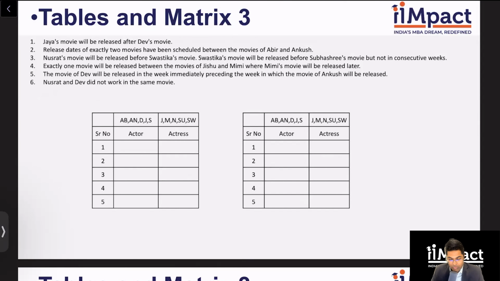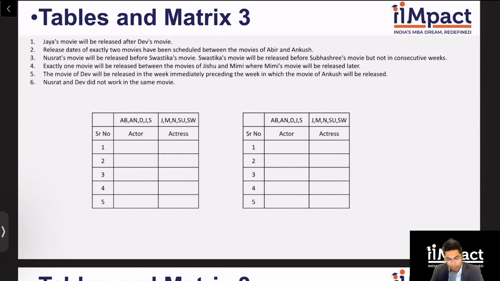All right. What does clue number 3 tell me? Nusrat's movie will be released before Swastika's movie, and Swastika's movie will be released before Subhashri's movie, but not in a consecutive week. Again, guys, if you remember from Matrix and Tables lectures 1 and 2, if I have something which is giving me 3 unique rows, that sort of becomes an important clue as well. So we will keep this in mind. But we cannot directly plug anything over here because we don't know if they are immediately after each other or how much gap there is between these two people's movies from clue number 3. So it's important, but not a direct plug-in.